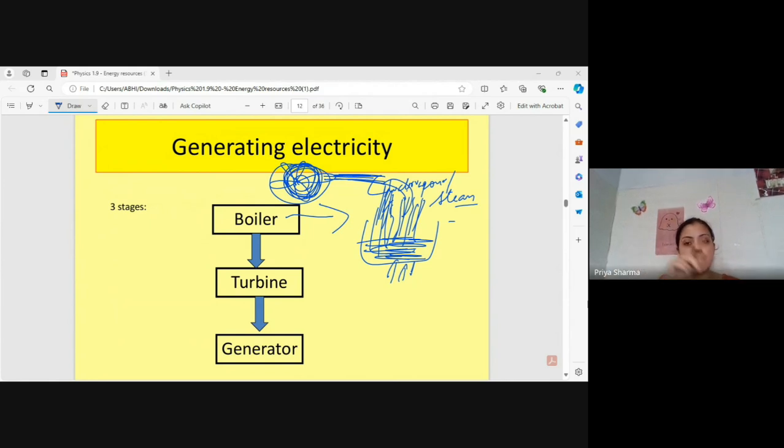Now, that particular energy is what? Mechanical energy. Now, that mechanical energy will be converted to electrical energy. How? Because the turbine is connected to a generator. As the turbine spins, what will happen? Inside a generator, what is there? There is a coil of wire. That will also start moving, and as a result, that motion will create electricity.